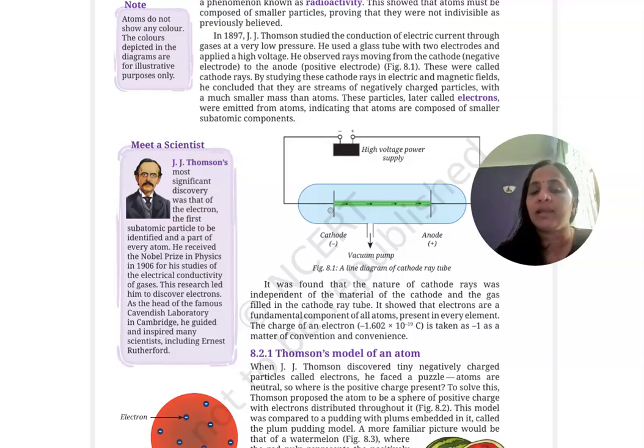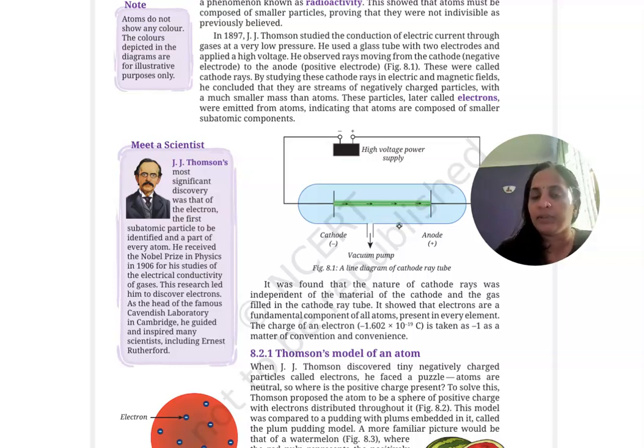Cathodes are negatively charged electrodes. They are connected to the negative terminal of this battery. So this metal piece is connected to the negative terminal, and we call it the cathode. Then this side is connected to the positive terminal of the battery, so it is known as the anode. Then inside this glass tube we fill any gas, and he filled any of those gases.